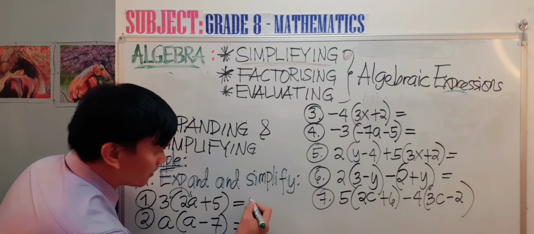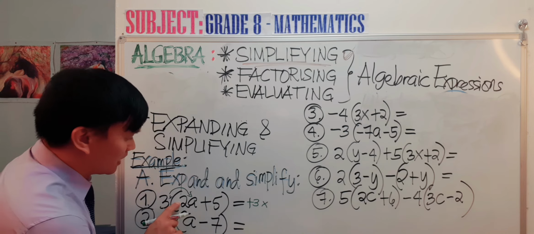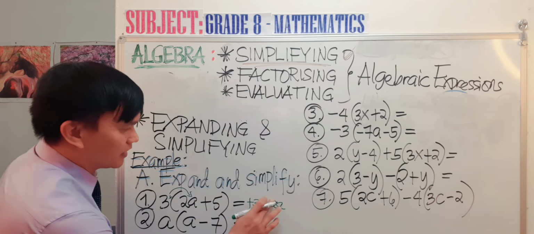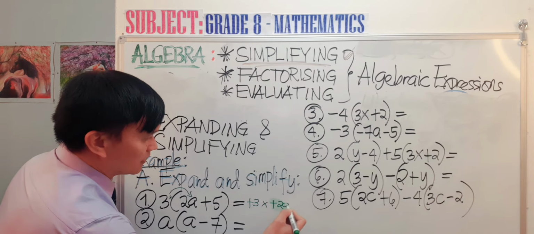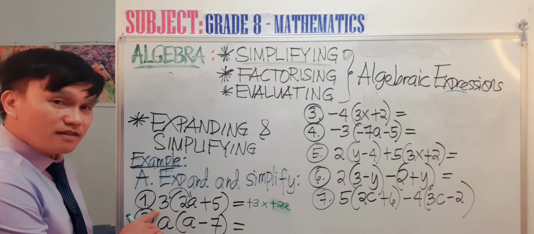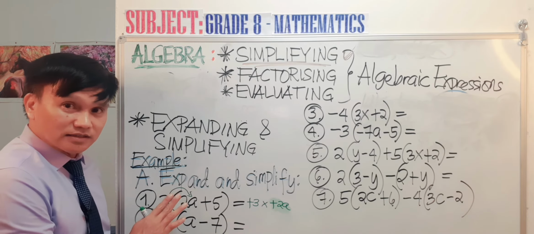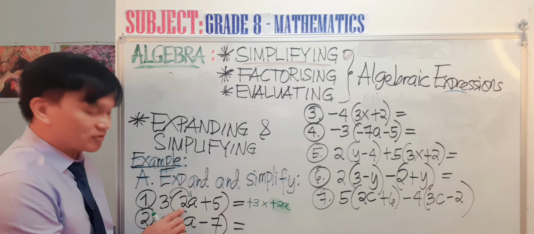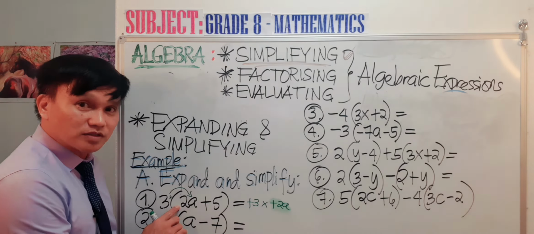That would be positive 3 times our 2a, which is also positive 2a. Now take note that in algebra, any expression or term that doesn't have a sign means that it is a positive term. So 3 is positive, and 2a is positive as well.